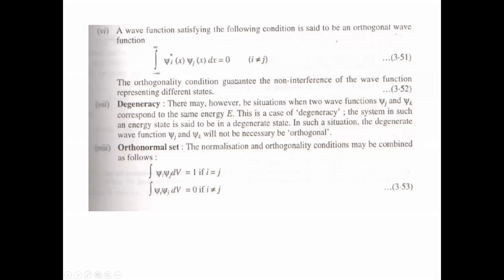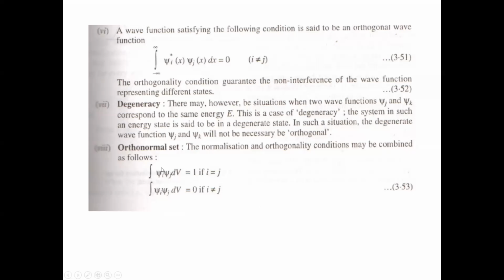So if we combine these two, that is the orthogonal condition and the normalization condition, we get a general condition which is defined here by equation number 3.53. So we have the condition integral of psi i psi j dv equals 1 if i equals j, and psi i psi j dv equals 0 if i is not equal to j. This is a misprint in this book also. It must be psi asterisk here.